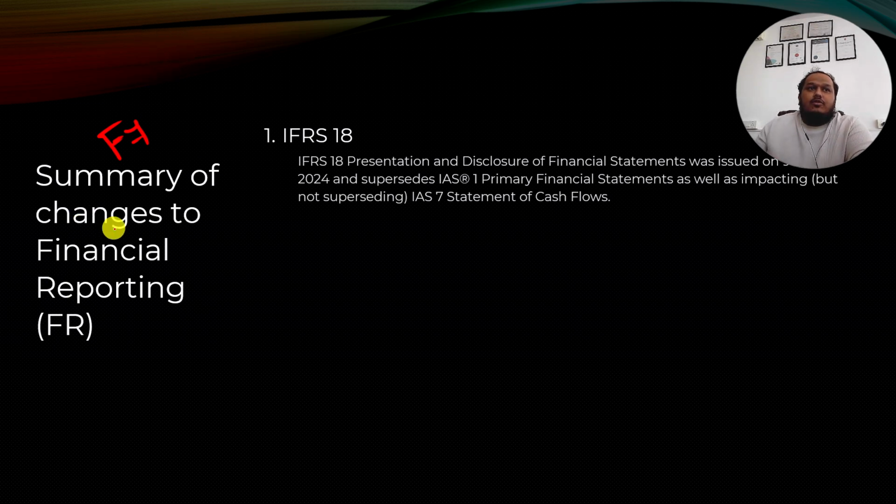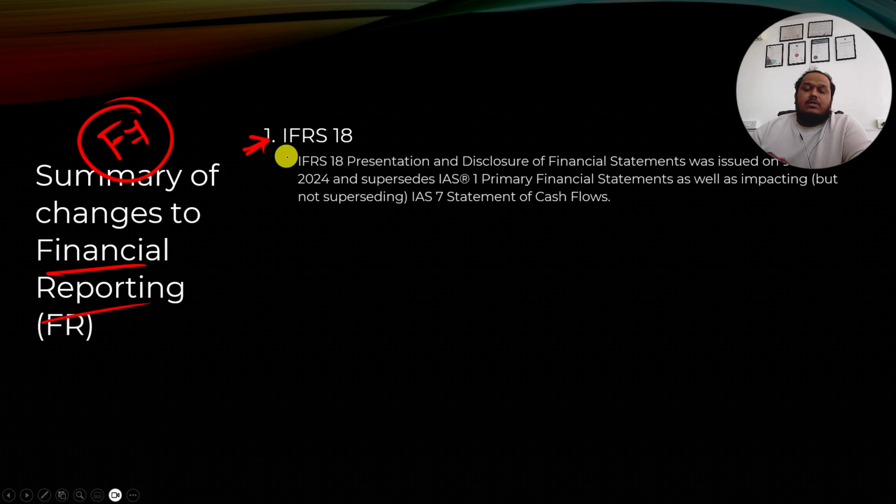In Financial Reporting, the most important change in the syllabus is replacing IAS 1, Presentation of Financial Statements. Earlier, we discussed all the financial statements under IAS 1, International Accounting Standard 1, which talks about the primary financial statements, basically the presentation and disclosures, right?